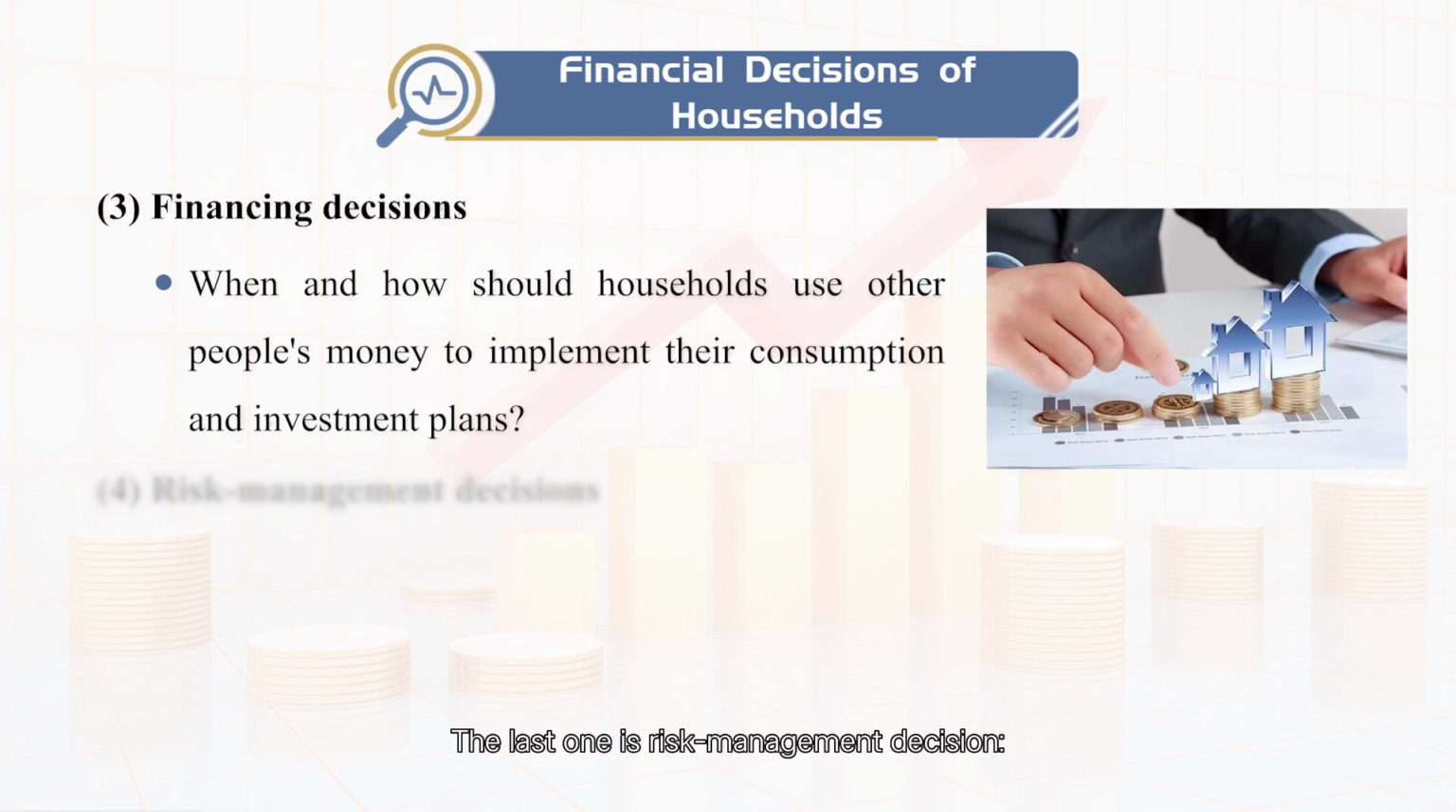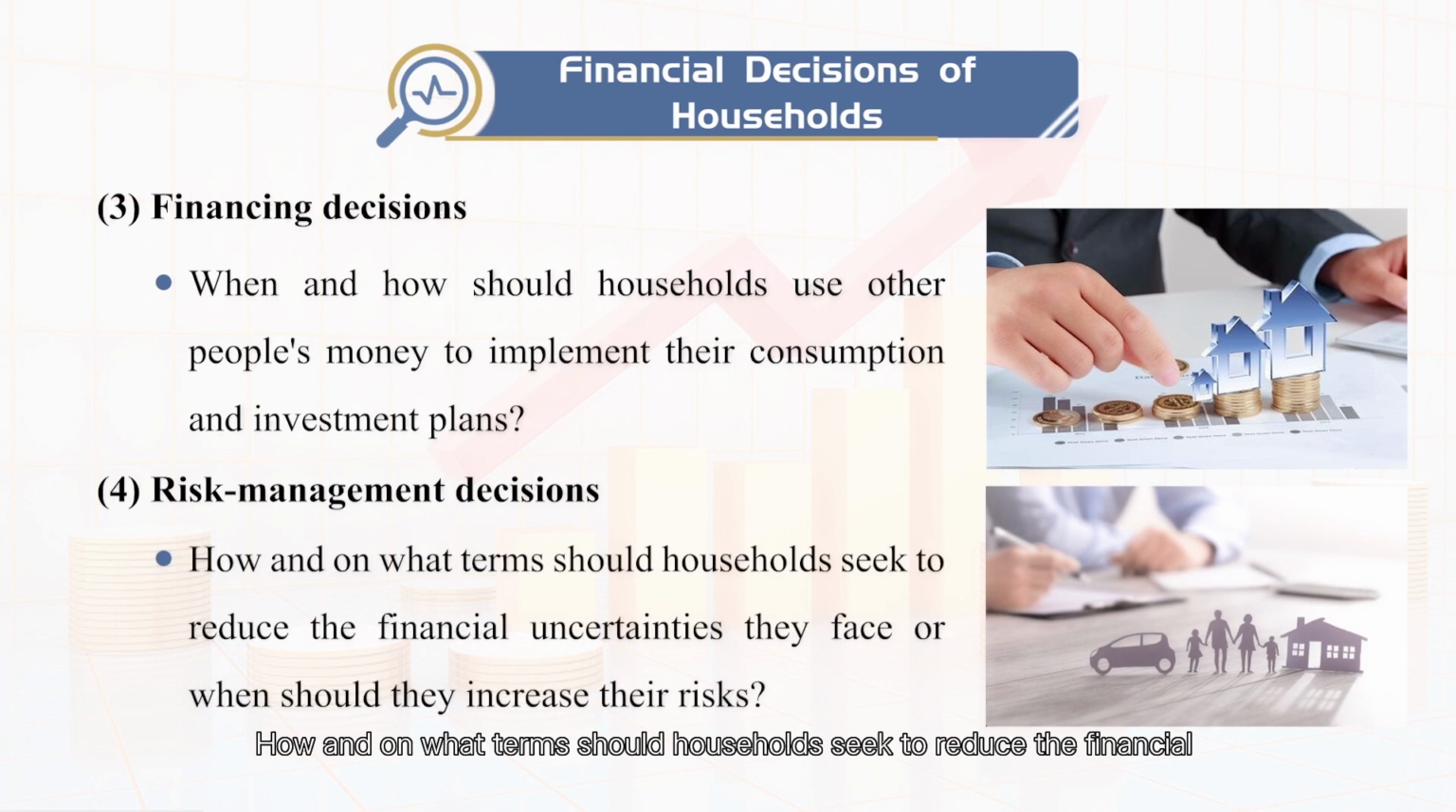The last one is risk management decision. How and on what terms should households seek to reduce the financial uncertainties they face, or when should they increase their risks? Life and automobile insurance are the common ones we invest in to reduce the financial risks.